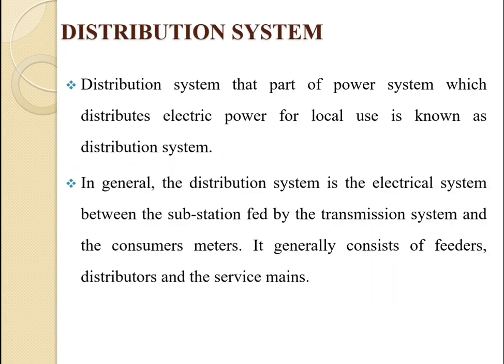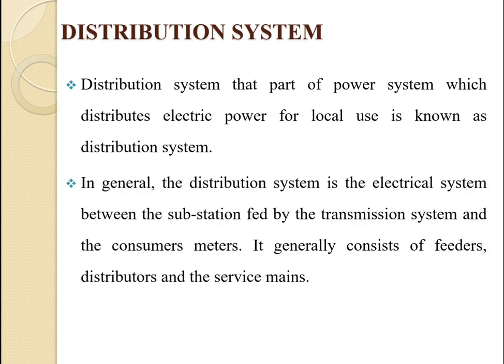So first question, what do you mean by distribution system? Distribution system is the part of the power system which distributes the electrical power for local use. If we go through a power system, it has mainly three components: generating station, transmission system, and last one, the distribution system.